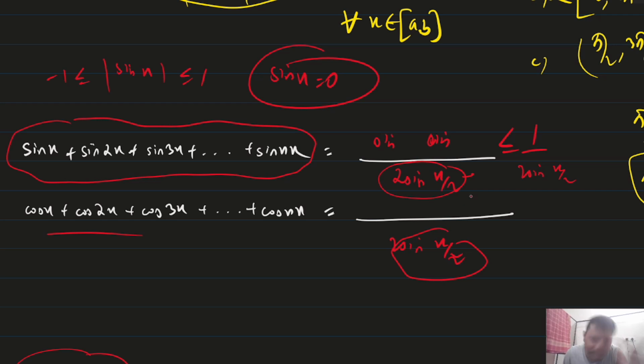You don't have to do anything else. When you see the formula, a sine or cos term will be present in the numerator, which is at most 1, and the denominator will be sin x by 2. So you just have to check whether the denominator is going to 0 or not. If it won't go to 0, then it is uniformly convergent. If it is going to 0 for some x, then it is not uniformly convergent.